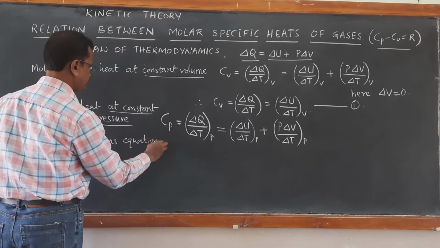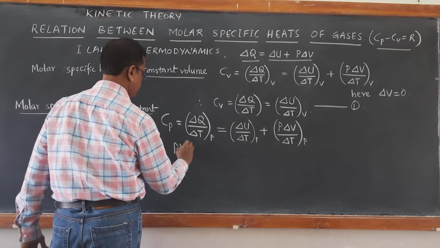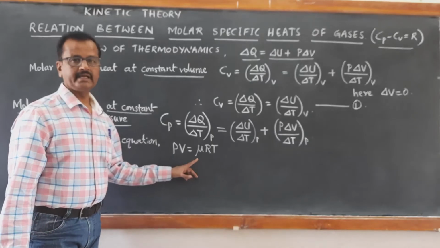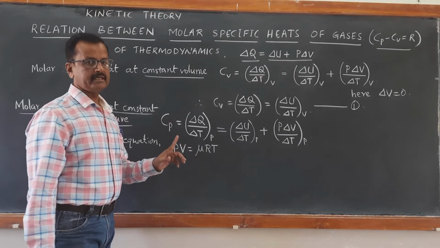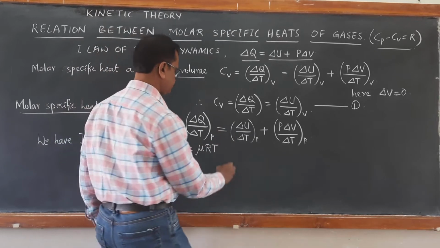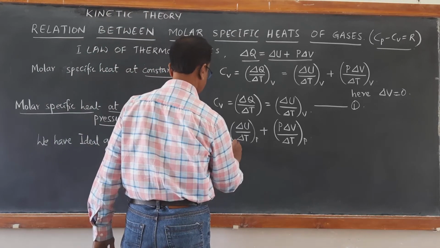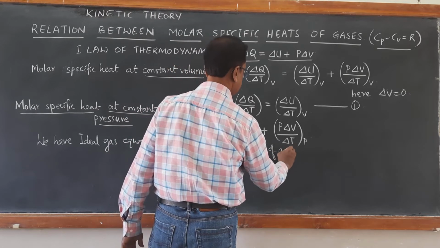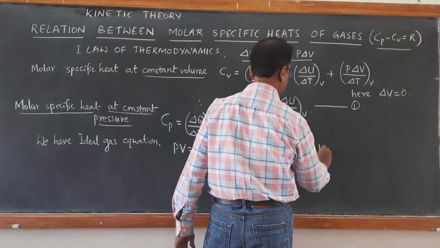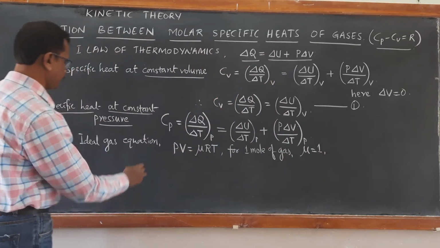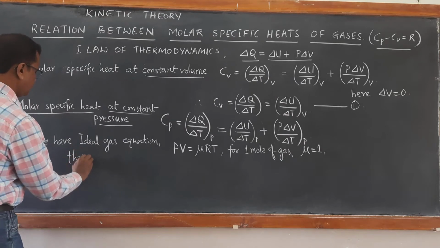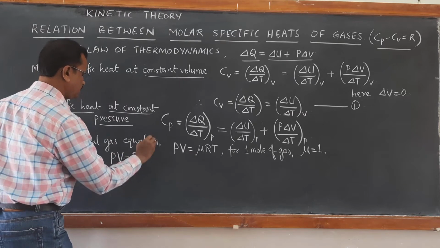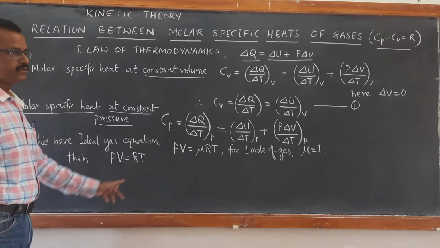We have the ideal gas equation, PV equal to mu RT, for mu moles of ideal gas. Now for 1 mole of gas, mu becomes equal to 1. So when mu becomes equal to 1, the equation becomes simple. The ideal gas equation for 1 mole becomes PV equal to RT.